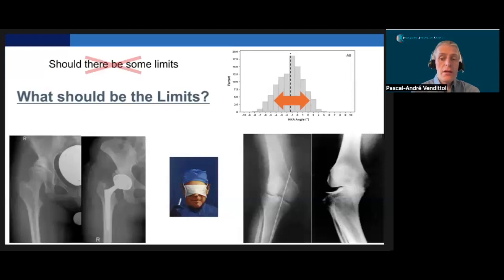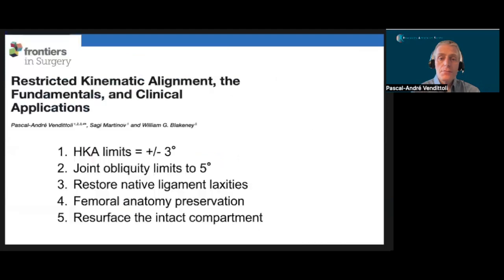So the question is not should we have boundaries? The real question is what should be the boundaries? In 2011, I proposed a restricted alignment protocol. I would like to review the 5 principles of its fundamentals with you. I propose these principles based on patient anatomy description.